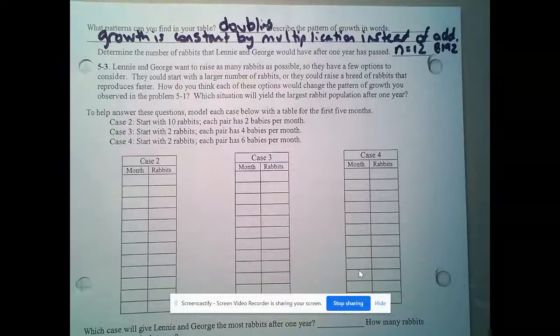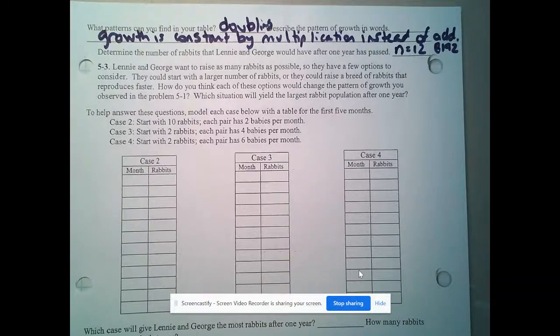Lenny and George want to raise as many rabbits as possible, so they have a few options to consider. They could start with a larger number of rabbits, or they could raise a breed of rabbits that reproduces faster. How do you think each of these options would change the pattern of growth you observed in problem 5-1? Which situation will yield the largest rabbit population after 1 year?